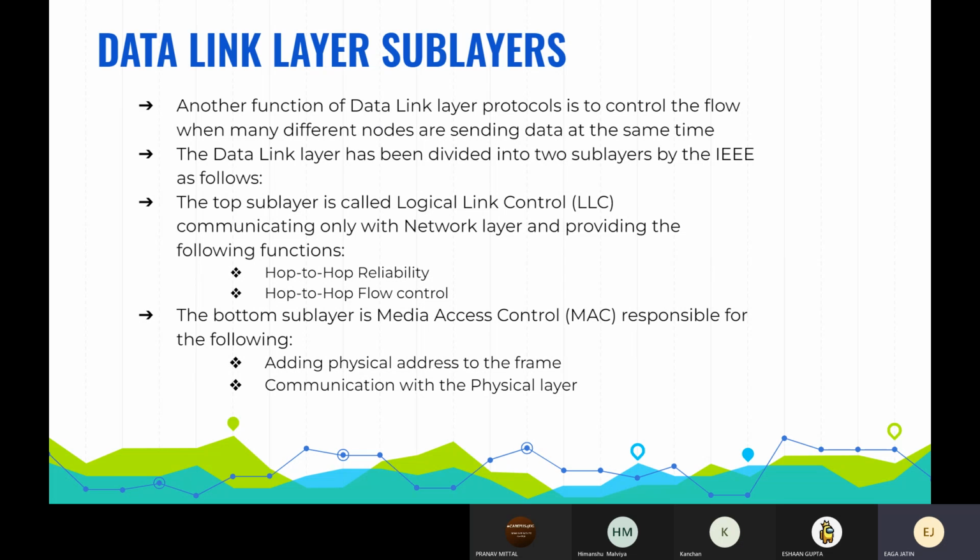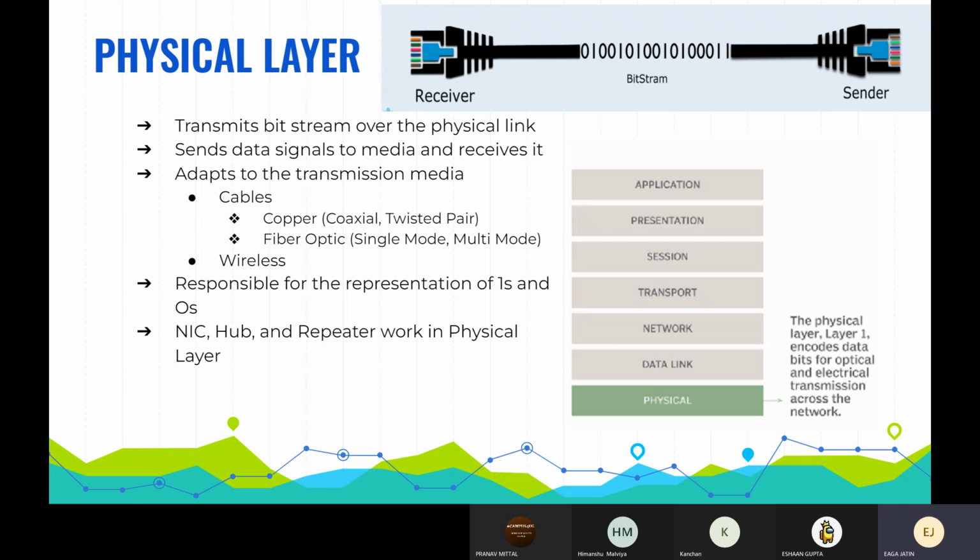Here in the data link layer we use this hop to hop approach to transfer the data, from one address to another. The flow of the data is also seen here. So this is about the data link layer.